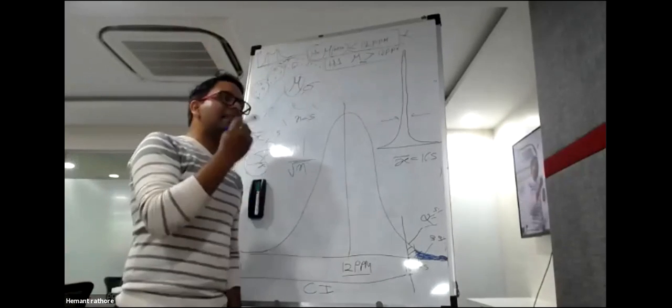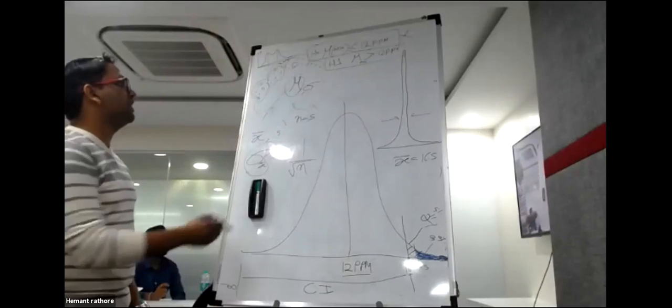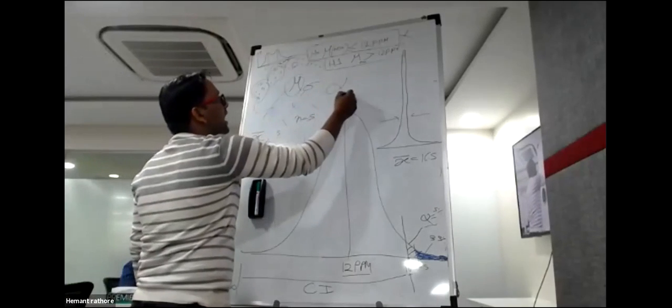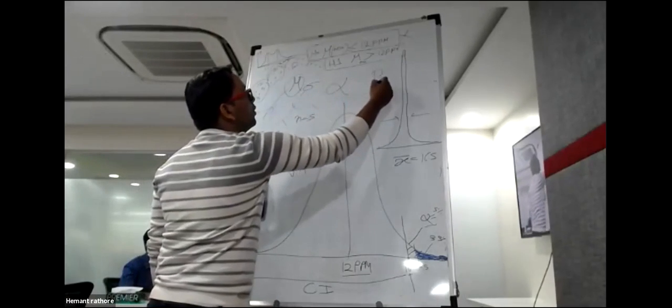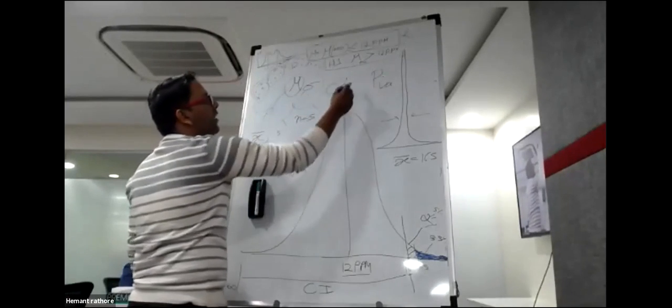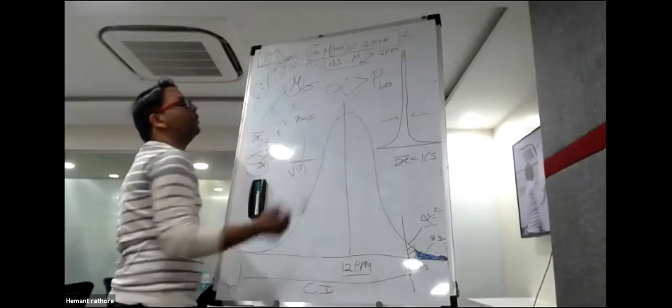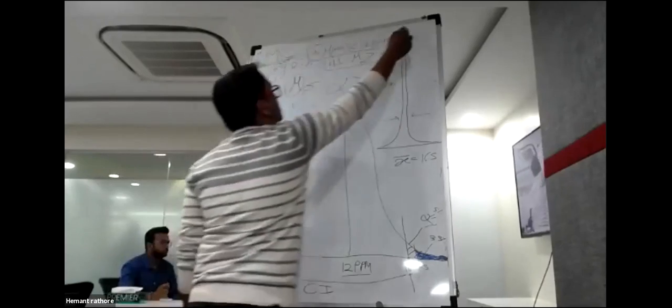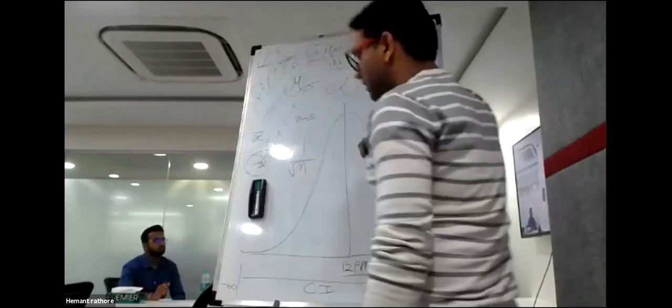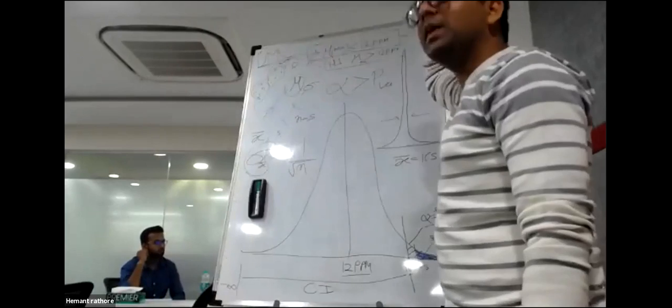So at the last step of hypothesis testing, we compare alpha with p-value. And we say that if alpha is more than p-value, we reject the null hypothesis, which is what would have happened in Maggie's case.